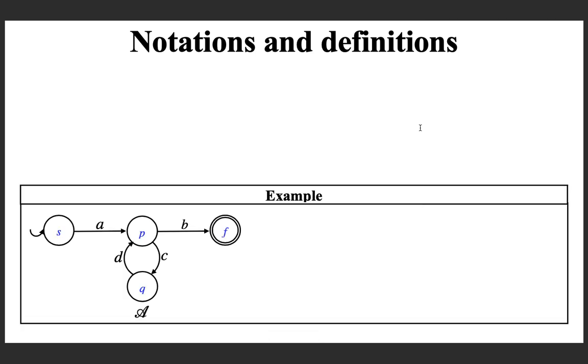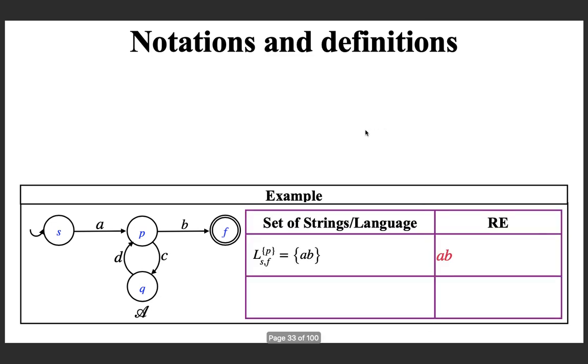Now, we need to see one more notation before we look at the algorithm that we need today. So here you consider this NFA and look at this notation. What is this? Without this set P notation here, everything else is clear. This means which are the strings for which there exists a path from the state S to the state F, which passes through P as the intermediate state. So only P can be the intermediate state. So it is AB.